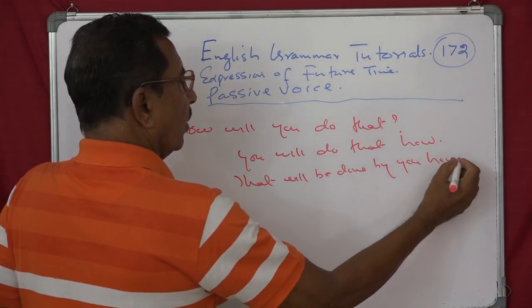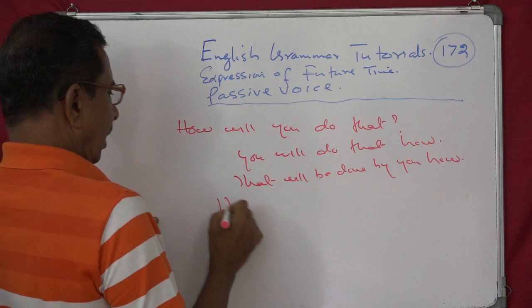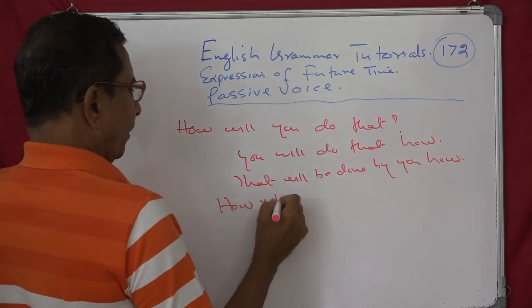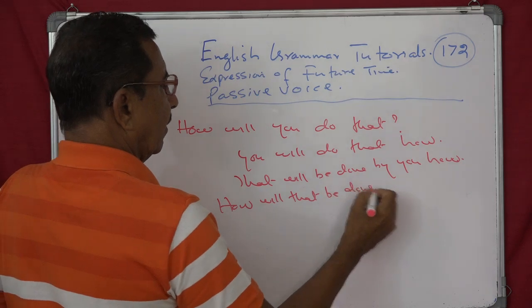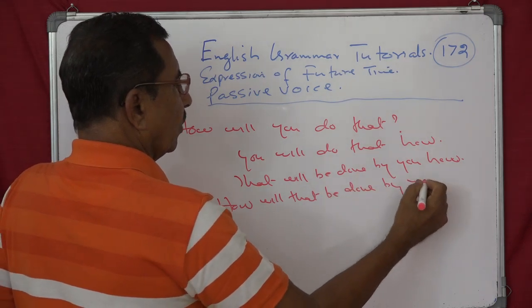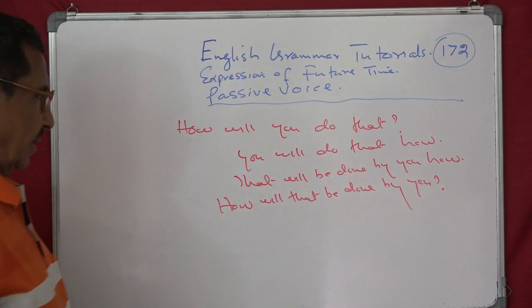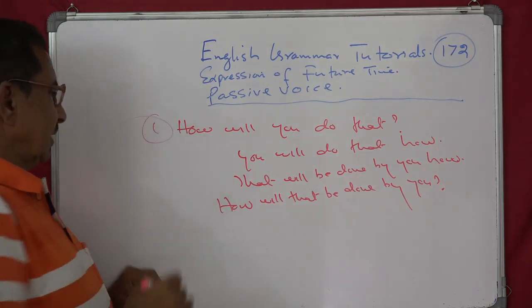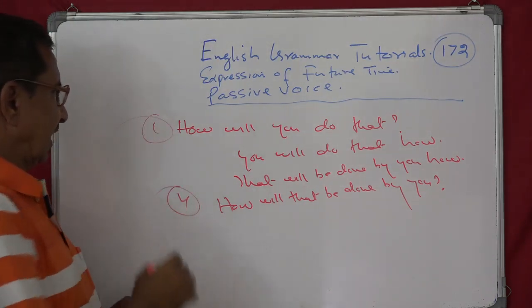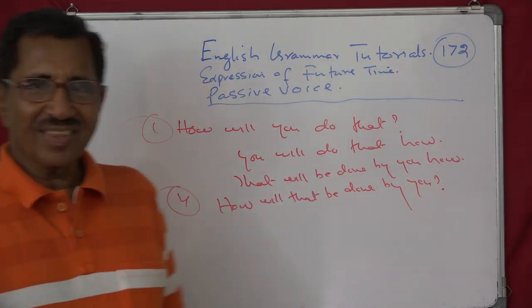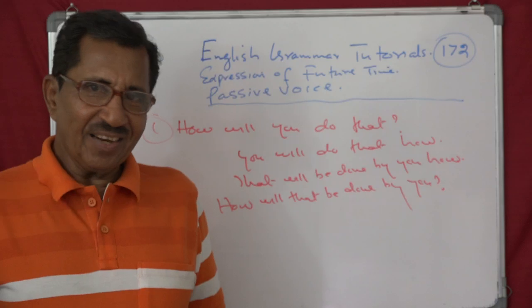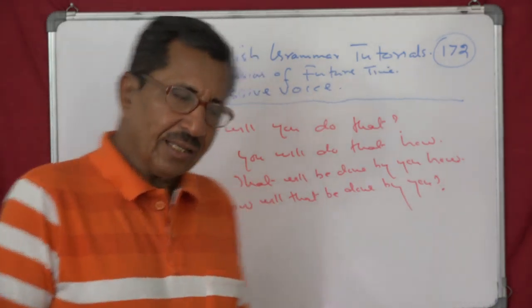How? Now make it a question. How will that be done by you? So sentence 1 is the question, sentence 4 is the answer. That is, how will you do that? How will that be done by you? Clear? So like this.